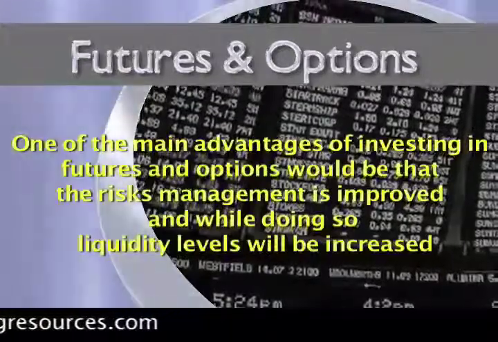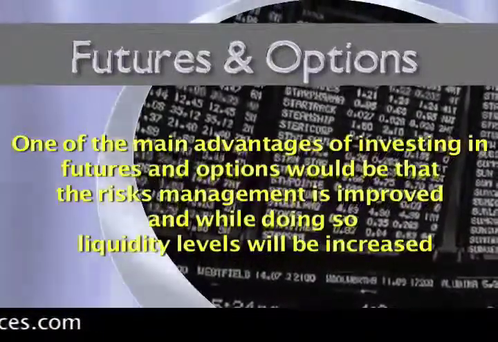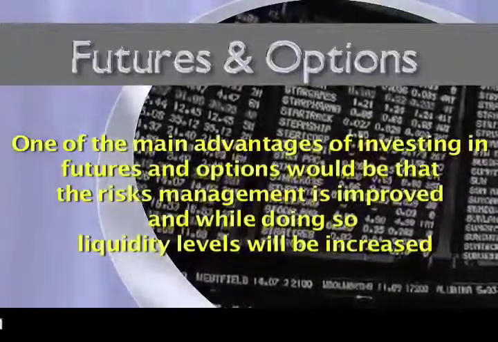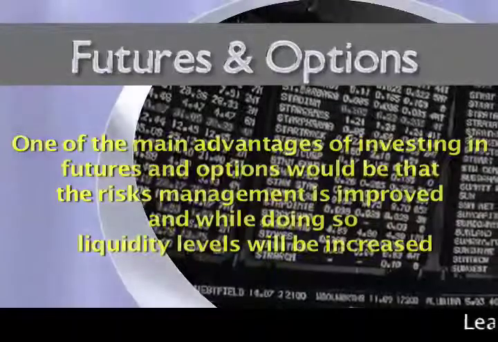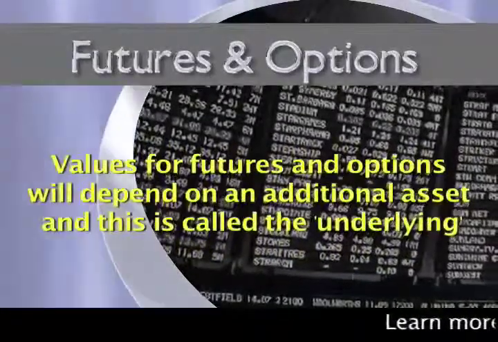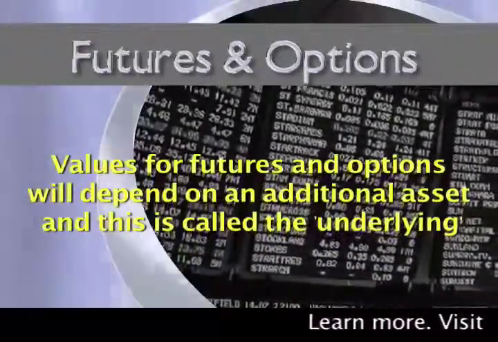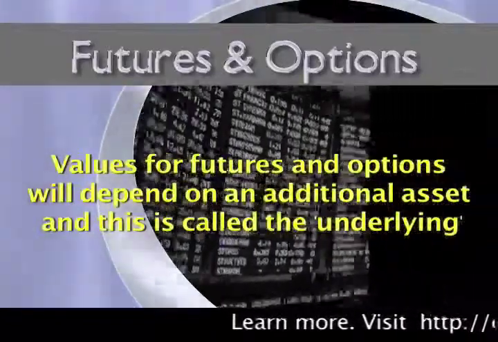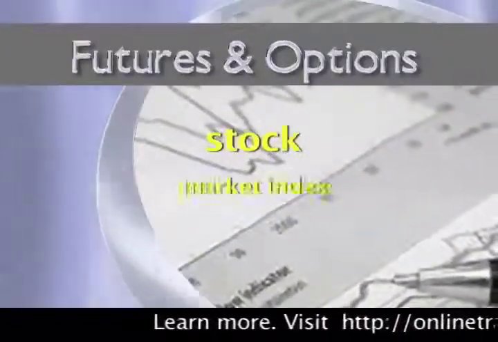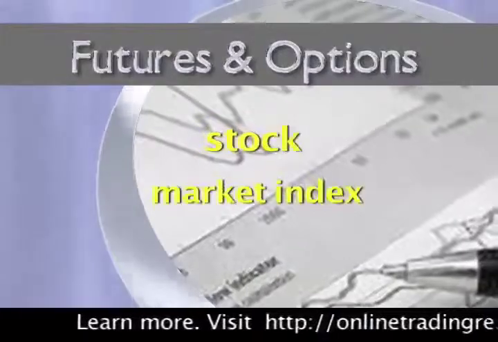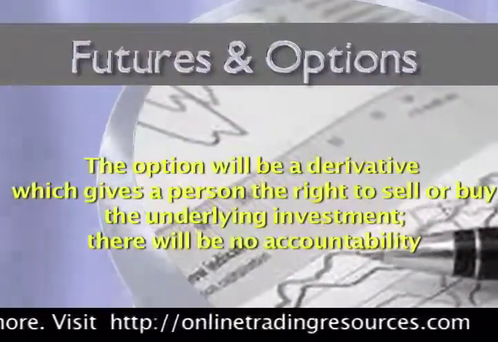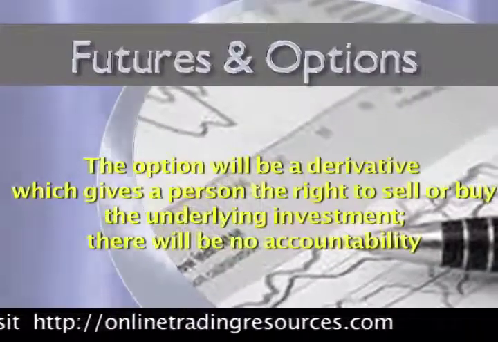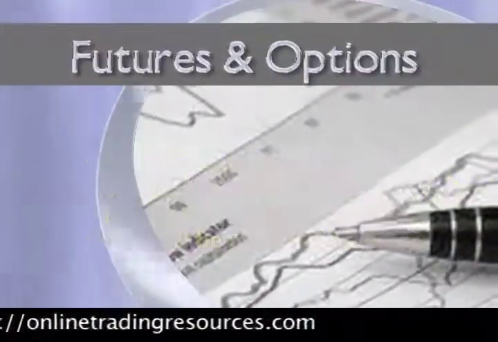One of the main advantages of investing in futures and options is that risk management is improved, and while doing so, liquidity levels will be increased. Values for futures and options depend on an additional asset, called the underlying. In general, this could be a stock or perhaps a market index. An option is a derivative which gives a person the right to sell or buy the underlying investment. There is no obligation.